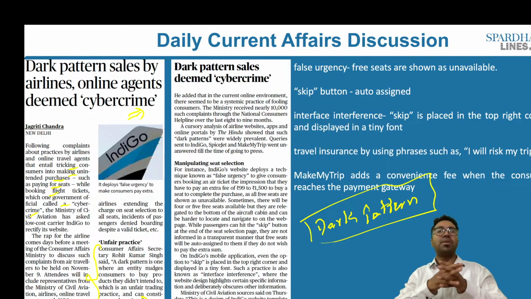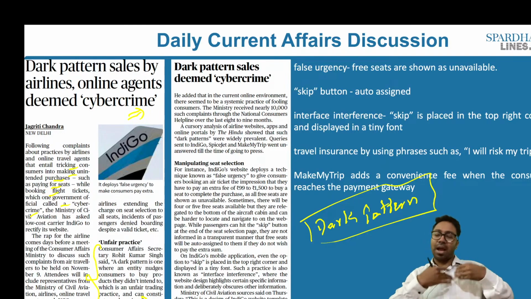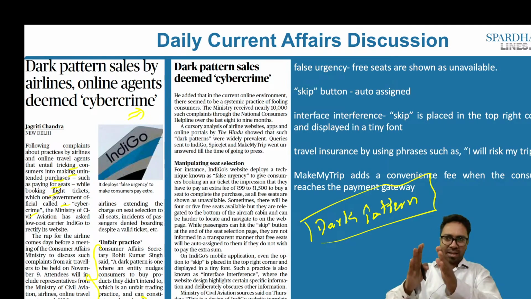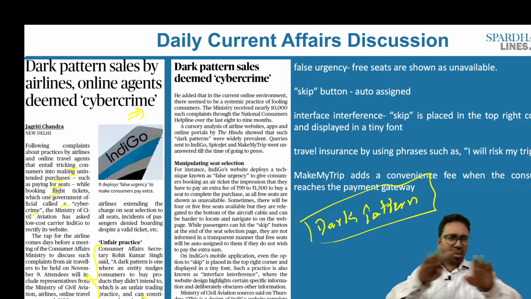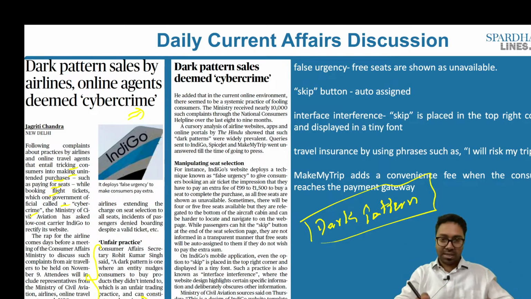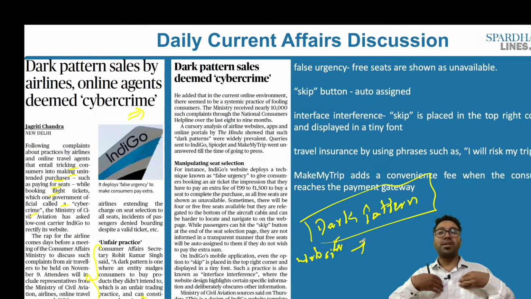How does this work? When we speak about dark pattern, there are different aspects to a dark pattern. Let's say, for example, I go on an online platform. For the sake of simplification alone, I am taking the name of Flipkart or Amazon, but this is nowhere related to Flipkart or Amazon, or it can be any other website as well. Let's say I would want to buy a product. So I go on a website. What does this website do? This website basically will only cater to its own preferences and not to my preferences.